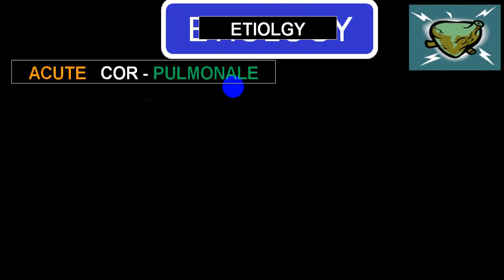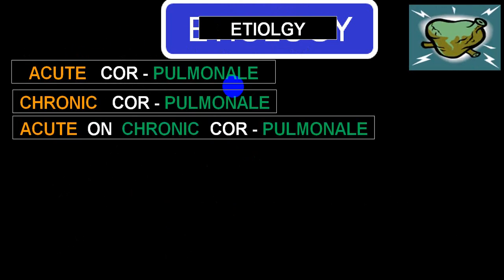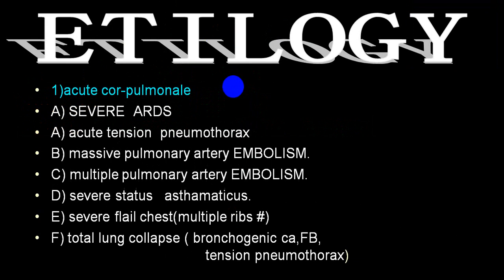Etiology-wise, we already told you acute, chronic, and acute on chronic. Classical examples of acute are where a person develops severe ARDS and then goes into acute cor pulmonale, tension pneumothorax, massive pulmonary embolism, multiple pulmonary artery emboli, severe status asthmaticus, traumatic injury to the chest leading to multiple rib fractures and flail chest, and total lung collapse.